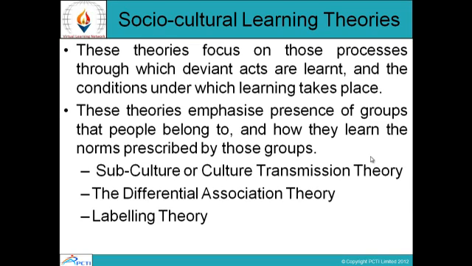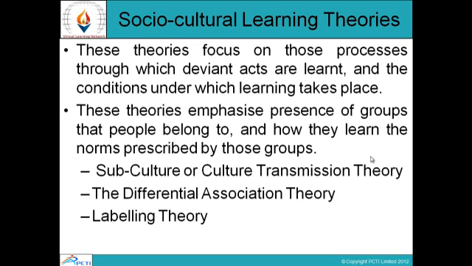Socio-cultural learning theories. These theories focus on those processes through which deviant acts are learned and the conditions under which learning takes place. These theories emphasize the presence of groups that people belong to and how they learn the norms prescribed by those groups.